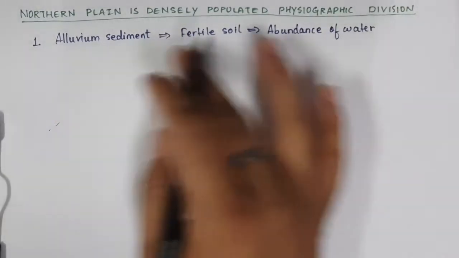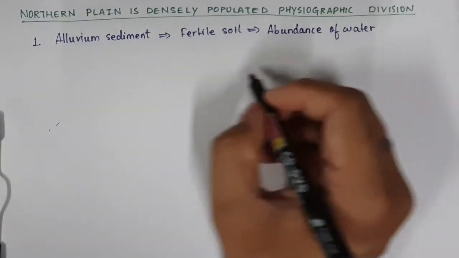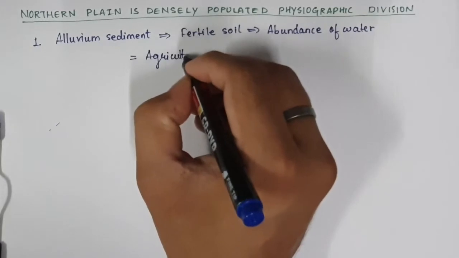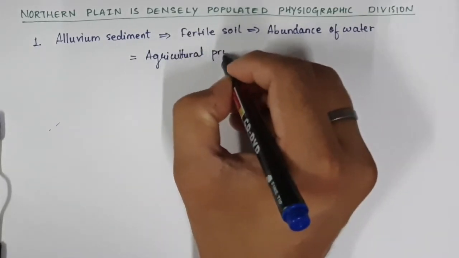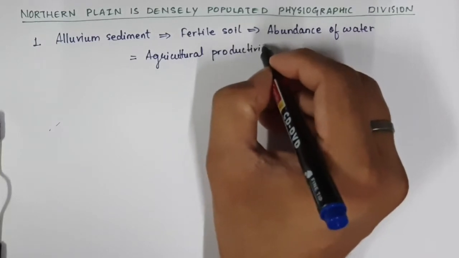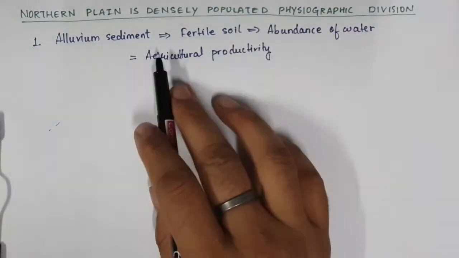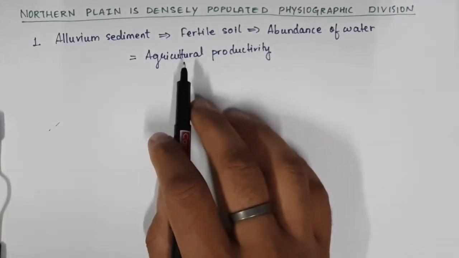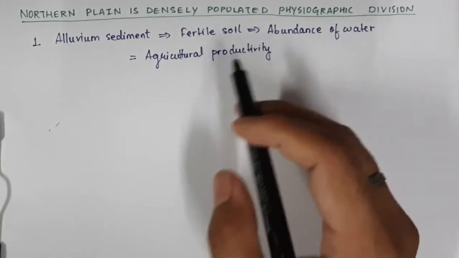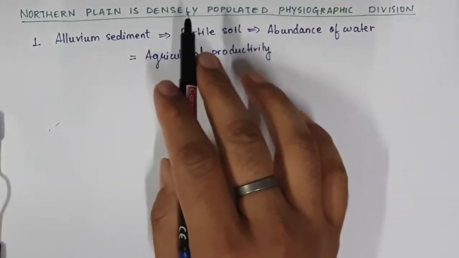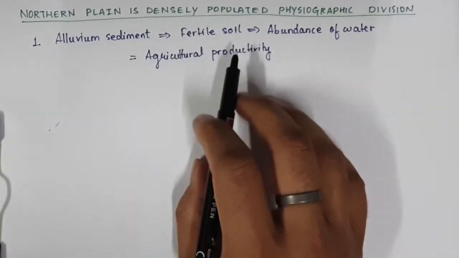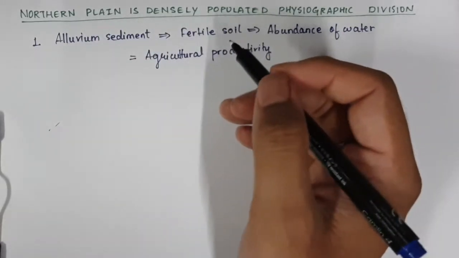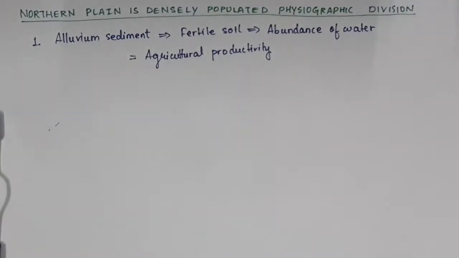If you combine all these things together, it will result in agricultural productivity. Hence more and more people live there for agricultural purposes. This is the reason why northern plain is densely populated. For example, you can take Uttar Pradesh, Bihar. The population there is very high.